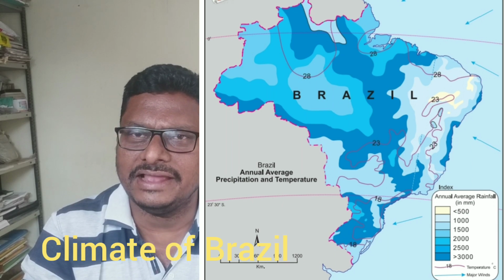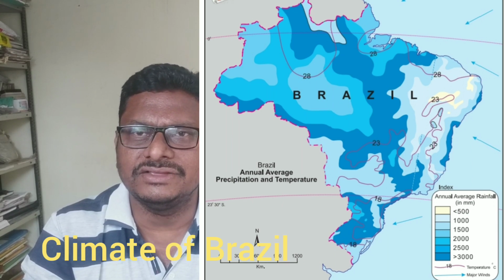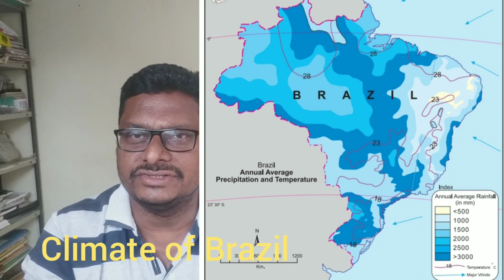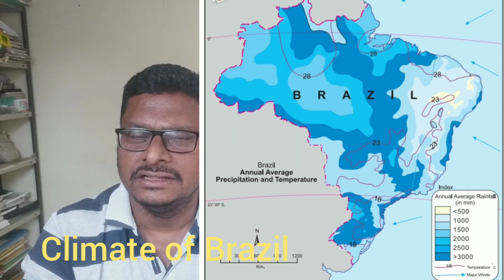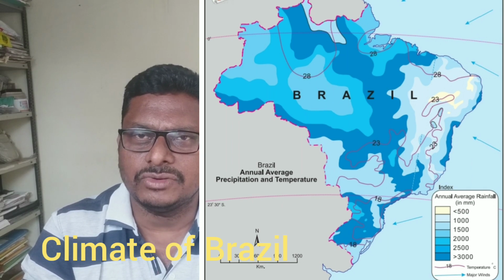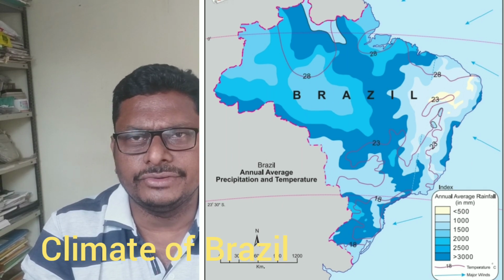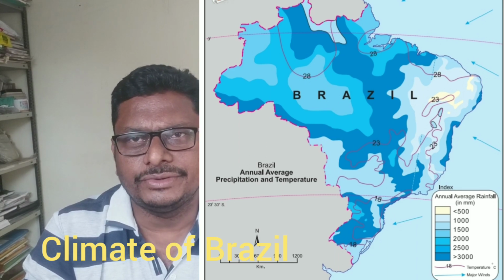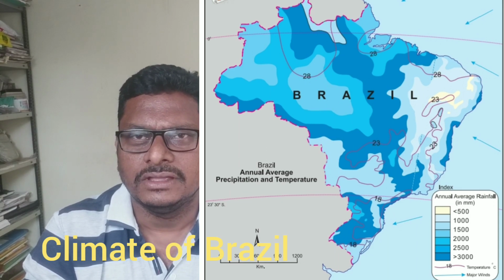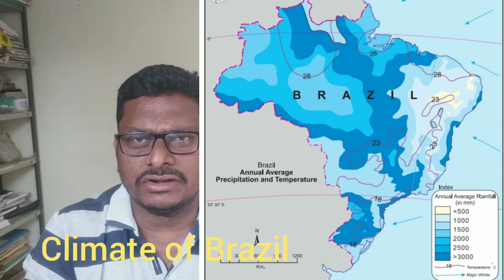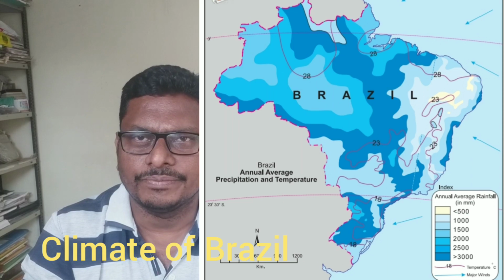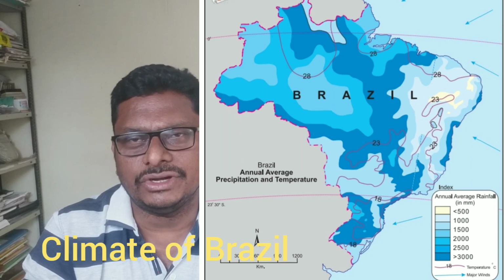Then the Brazilian highland has a very hot and dry climatic condition. On the Brazilian highlands the average temperature is near about 20 to 25 degrees centigrade, but the rainfall is 500 to 1000 millimeters. Then the Great Escarpment is very small in area, but the rainfall here is quite high, while the temperature is quite low.